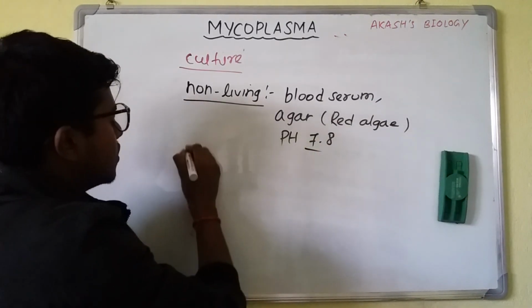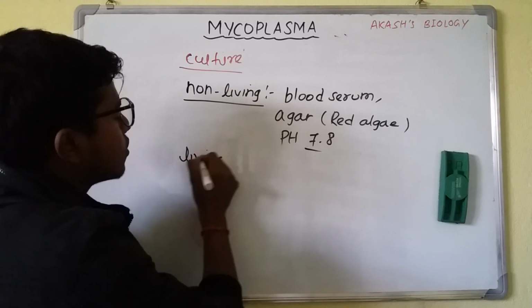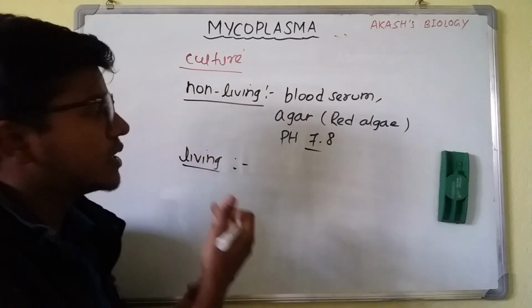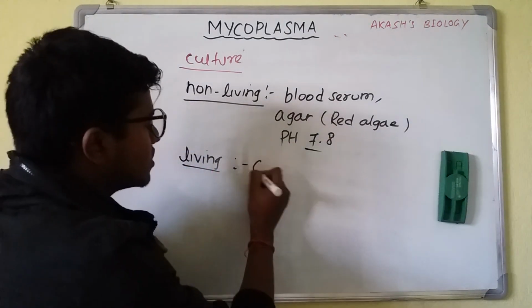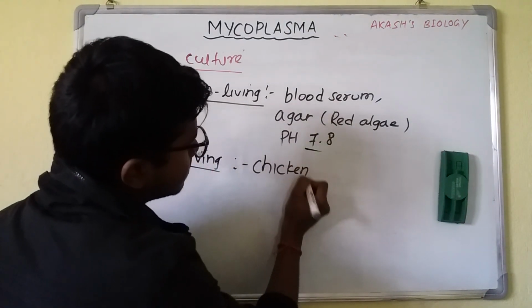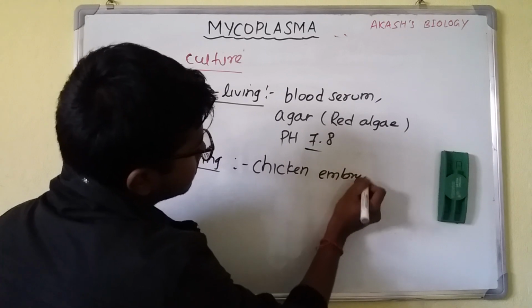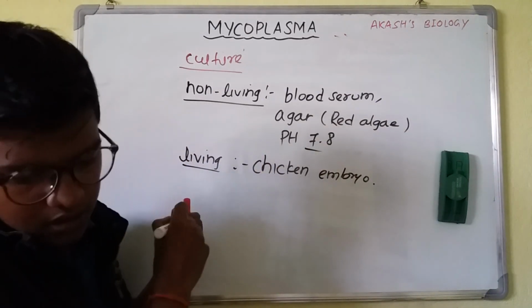So we can see it can flourish in a basic pH. In the living medium, it grows sparsely, and the thing that has to be supplied in the living medium is chicken embryo. So these are the things for the cultures.